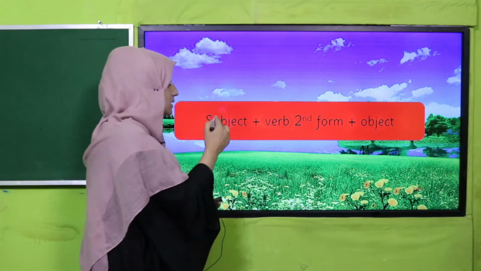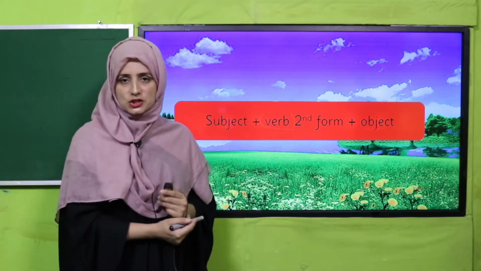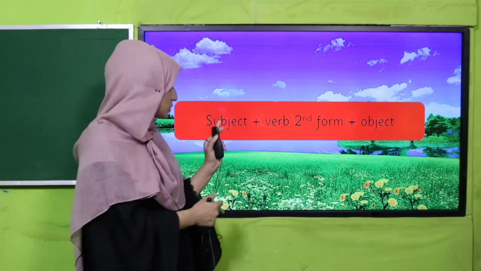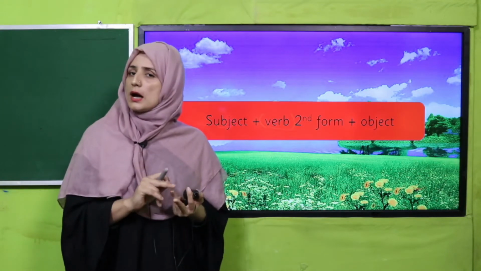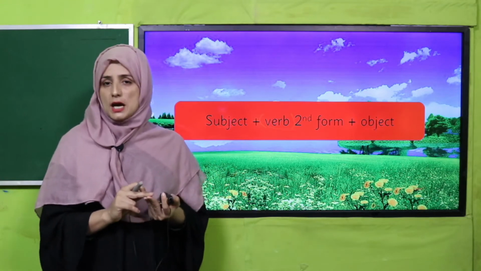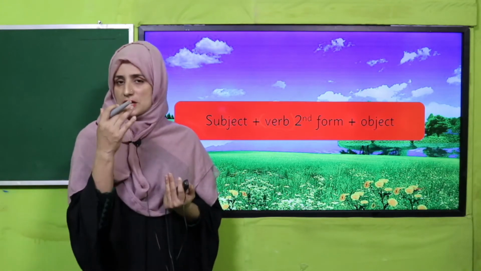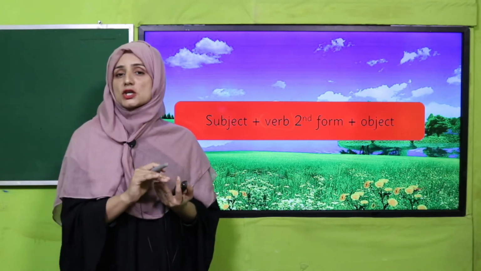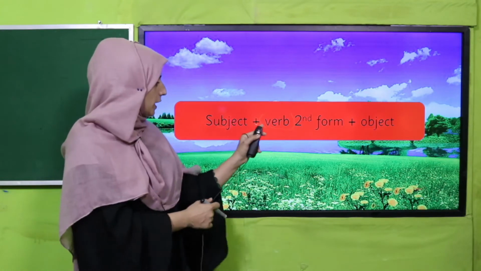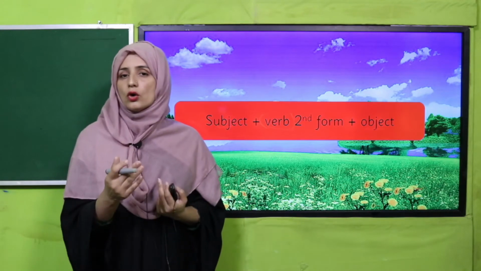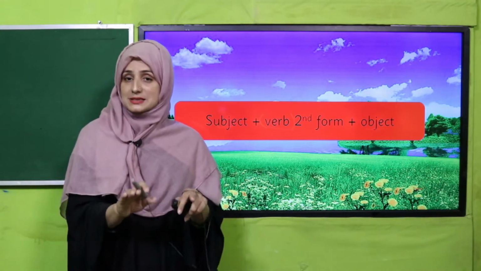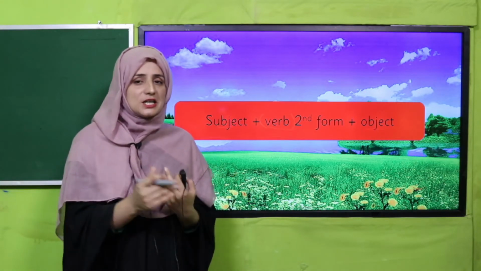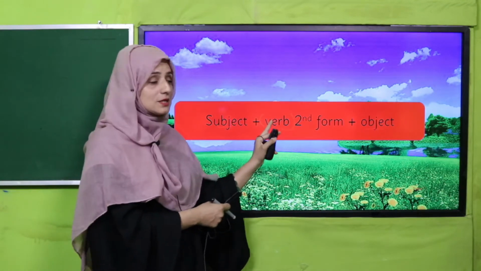So what is a subject? The subject always performs the action, and the action of the subject is called the verb. The subject can be a noun or a pronoun. If it is a noun, it can be a teacher, students, Ali; if it is a pronoun, it can be you, he, she, it. And the verb is an action like go, eat, sit, write, teach, like I am teaching. So teach is also a verb, and we will use the second form of verbs.